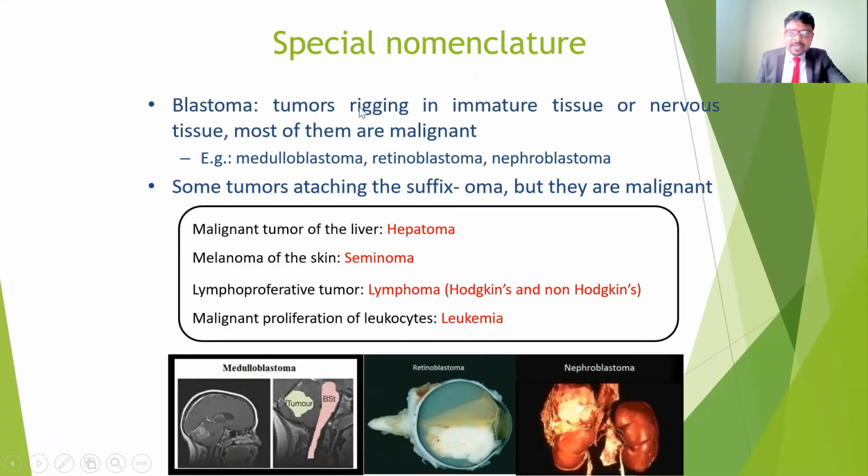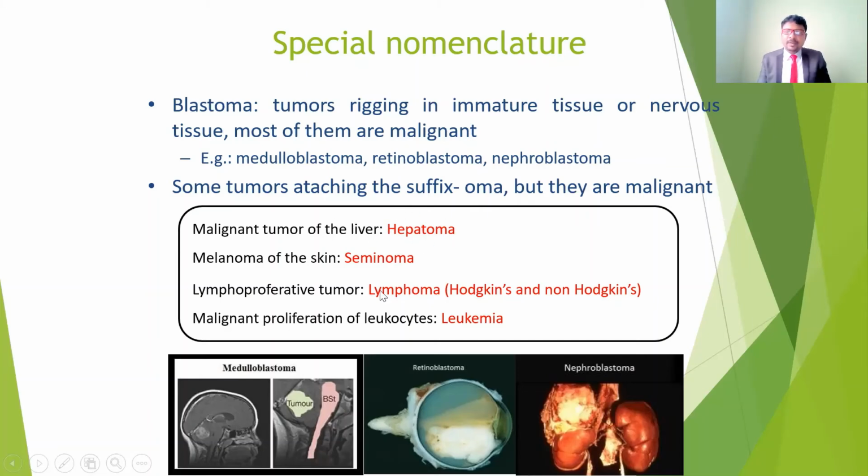These tumors have the suffix oma, and these are also malignant. Just now we discussed that if any oma is there, we think it is benign. No, some tumors with the suffix oma are also cancerous, that is malignant. The tumor in the liver we call hepatoma. Hepatoma is a malignant tumor, but the ending is also oma. Normally it is commonly seen in benign tumors, but some cancerous tumors also have names ending in oma, like hepatoma.